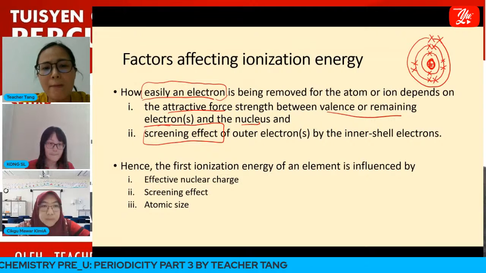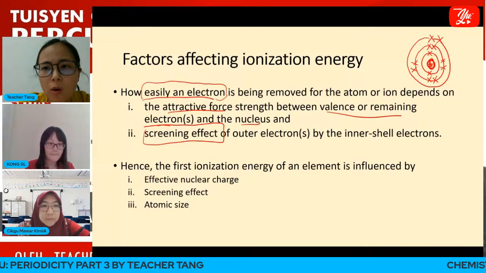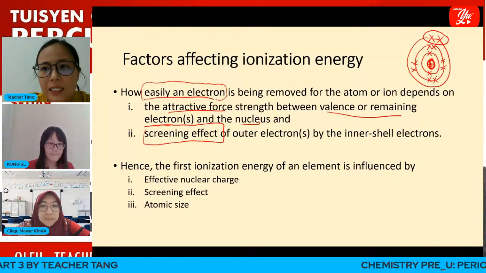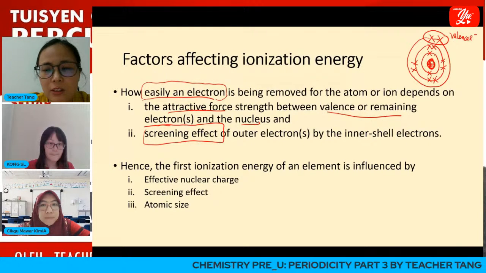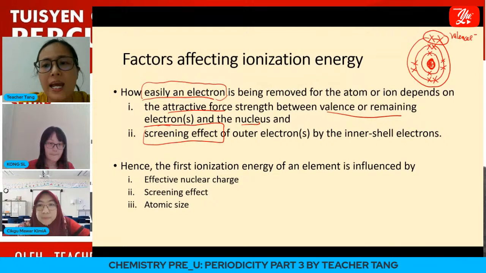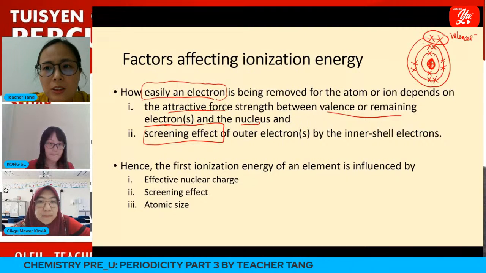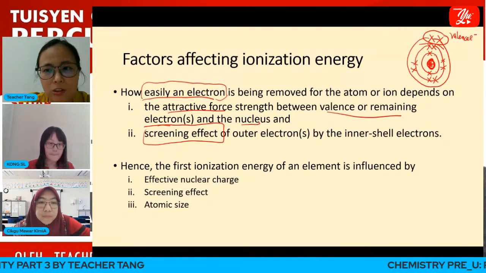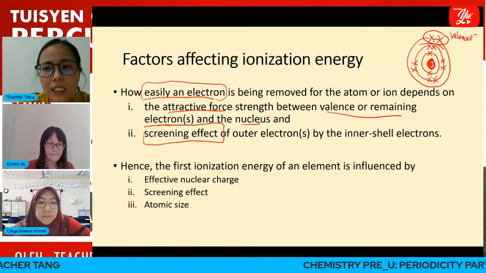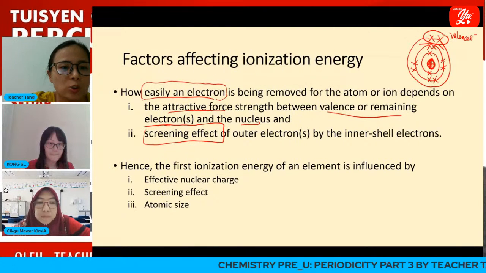Still remember, for example, this is the valence electron. It experiences attractive forces by the nucleus, and at the same time, it also experiences repulsion from the inner shell electrons. This repulsion from the inner shell electrons is what we call the screening effect.